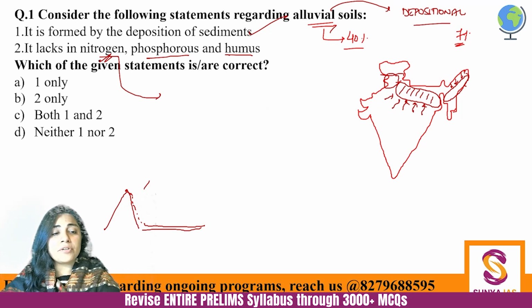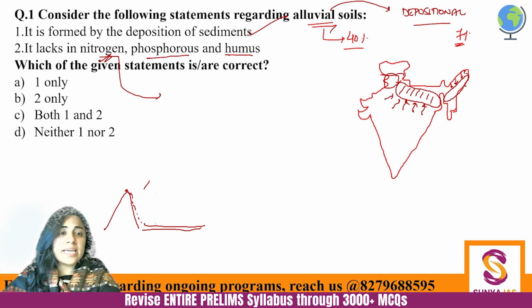So if you have tracked the previous year questions, you would see that there are questions time and again from various nitrogen fixing technologies, like mycorrhiza is there. Then nitrogen fixing plants are there. So why is it? Because our soils are deficient in nitrogen, right? So both these statements are absolutely correct.